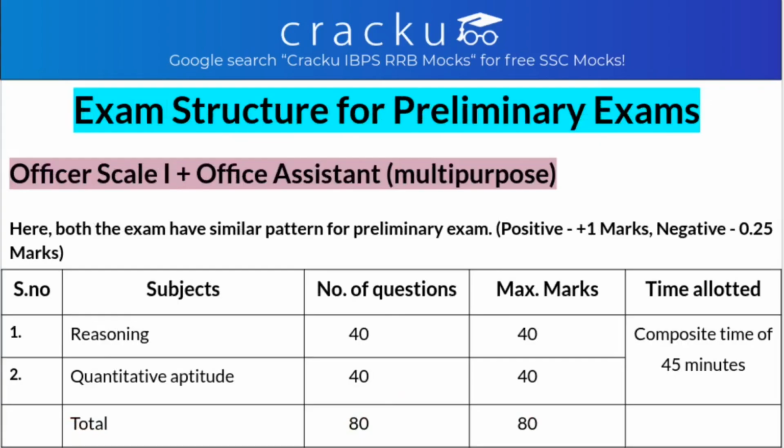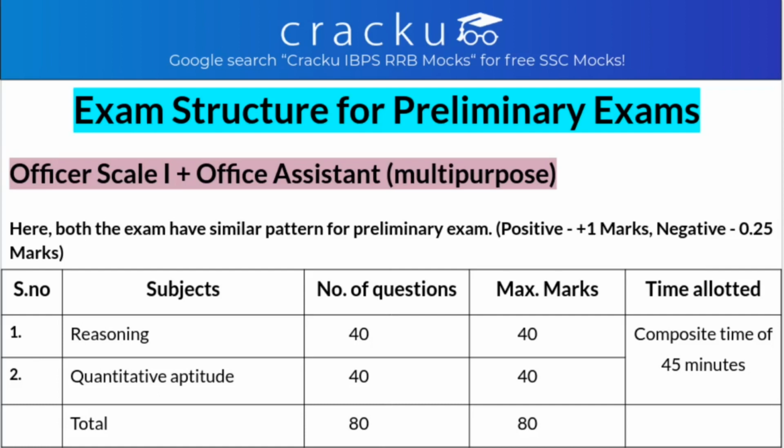So first of all, let's see what is the exam structure for the prelims exam. The exam structure for officer scale 1 and office assistant is the same, that is, one correct answer will get you positive marks, that is 1 mark, and one wrong answer will take away 0.25 marks, that is 1/4 mark will be deducted. So we have reasoning and quantitative aptitude, 2 subjects.